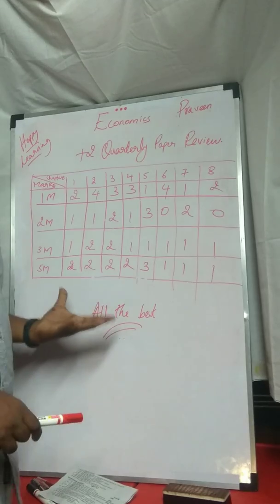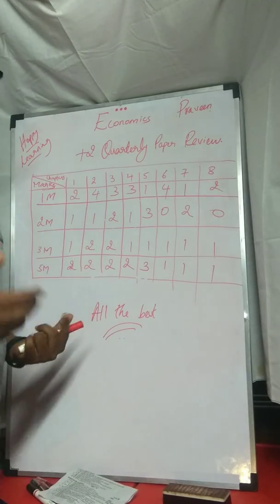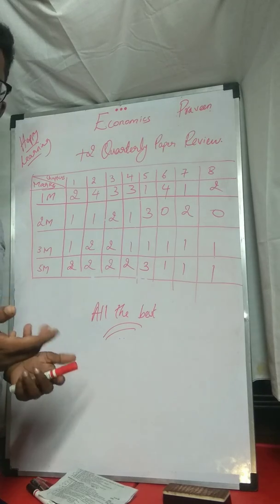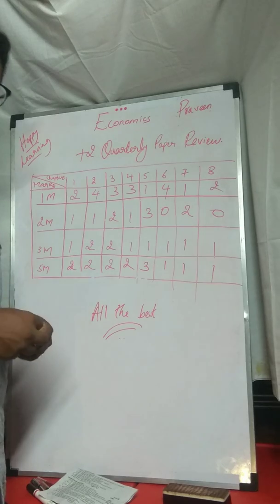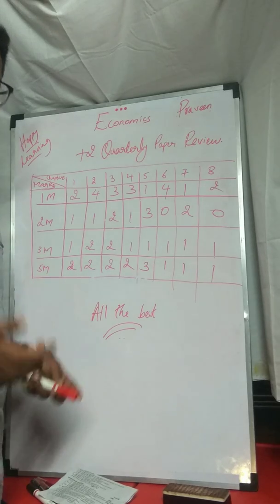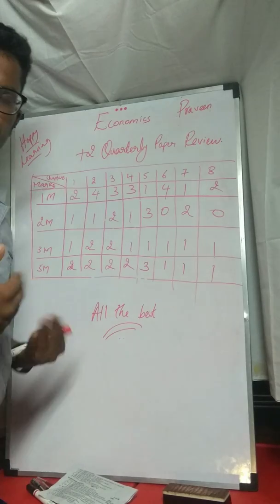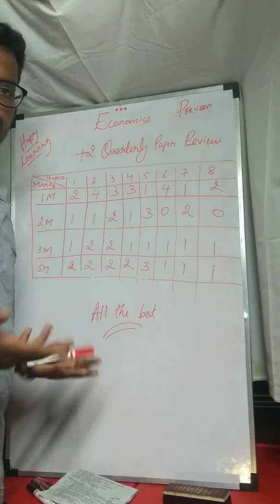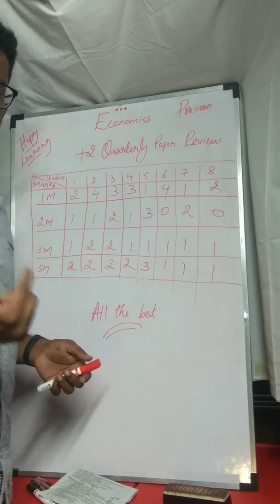Overall, if you ask me, it's 85% an easy paper, and 15% they have asked from your book, and that's once again an easy thing. The main thing we need to know is that though the teacher is teaching with the textbook or without the textbook, it's your duty to see the textbook, because nowadays they are asking from the book, and you need to be very thorough in your book.